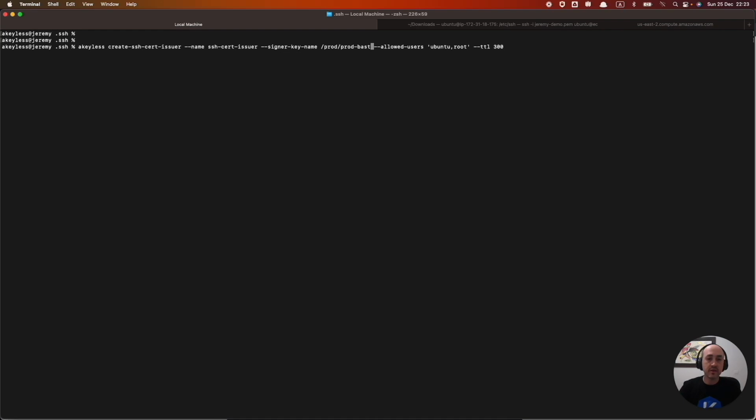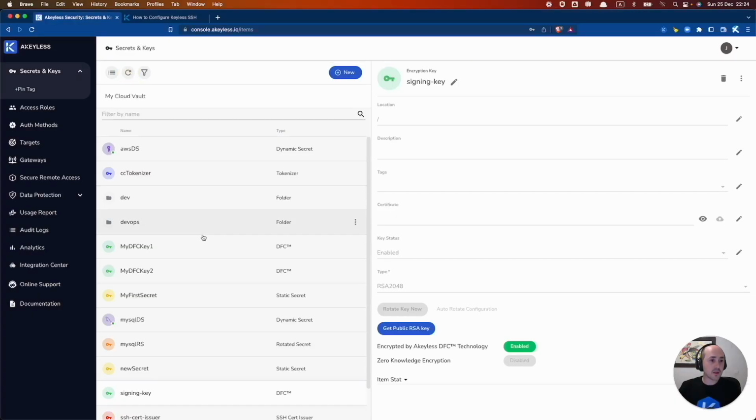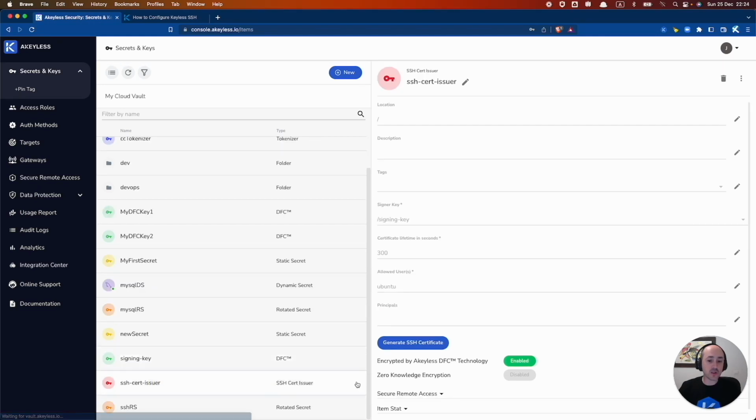And the signing key name is the RSA key we created earlier. So that's the signing key. And the allowed users here will allow Ubuntu and root. We only need Ubuntu really, so we'll just erase the root. And the time to live we'll leave at 300 seconds. So we hit enter. And we now have our SSH cert issuer created. We can go back to the UI, hit refresh there, and we have our SSH cert issuer right there, and we can generate an SSH certificate.